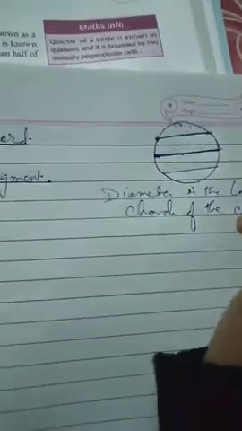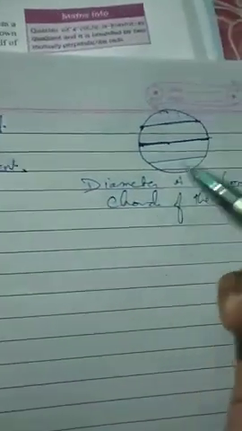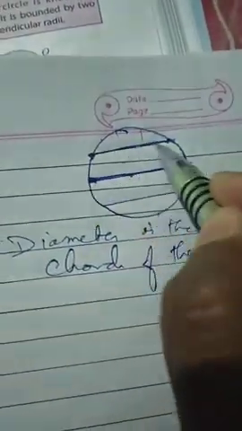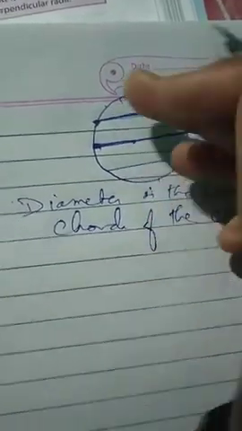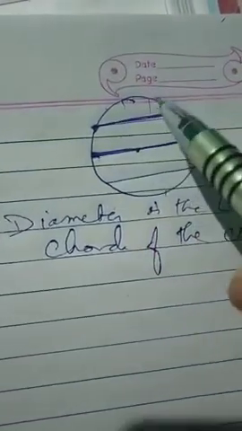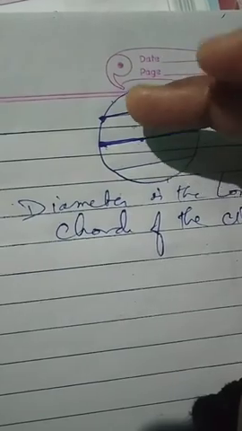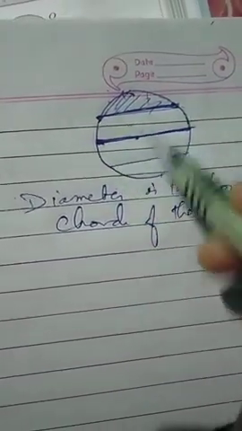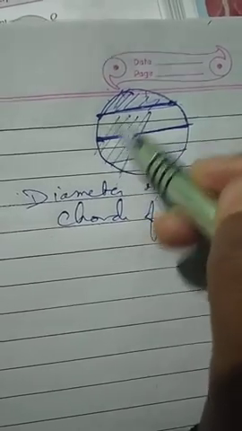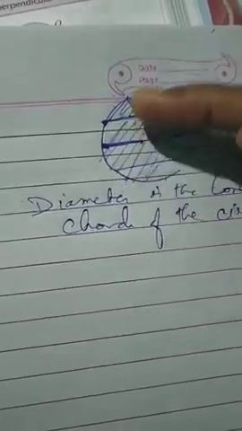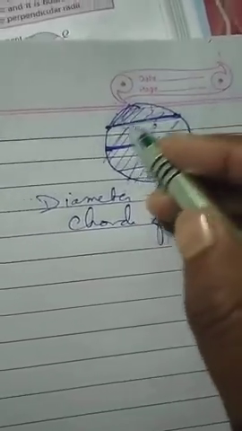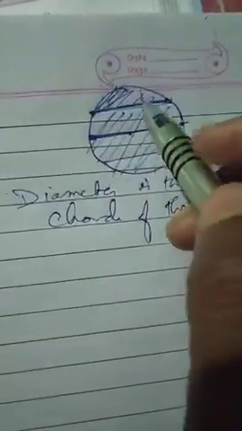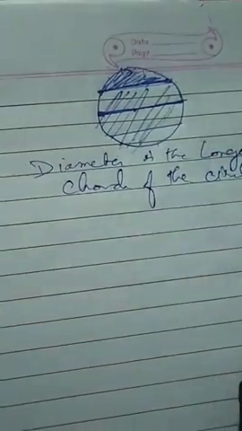Now what is a segment? Suppose this is a chord. A chord divides the circle into two parts, this part and this part. These parts are called segments. This part is a minor segment and this part is a major segment.